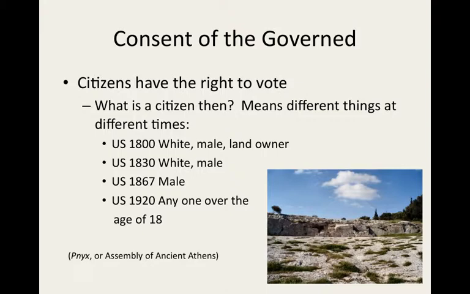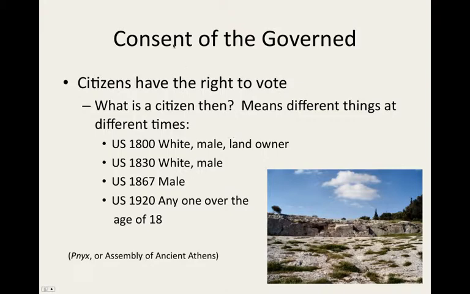We're going to move on to the first concept that is a root of democracy, and that is this idea of the consent of the governed. So let's talk about that. It says consent means to give permission for something. And consent of the governed means that the citizens of a country give their permission for the government to operate. This is a key feature of government in a democracy where citizens have the right to vote.